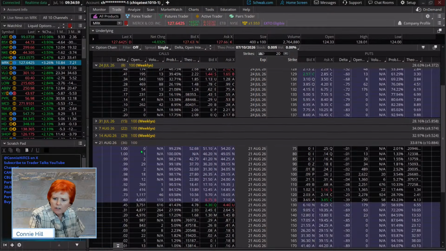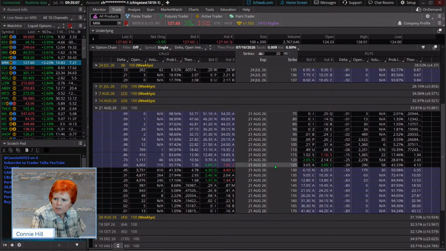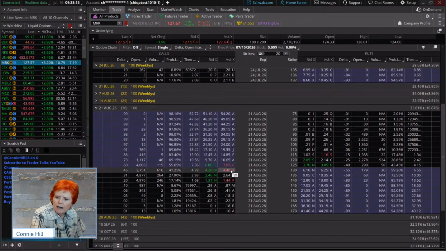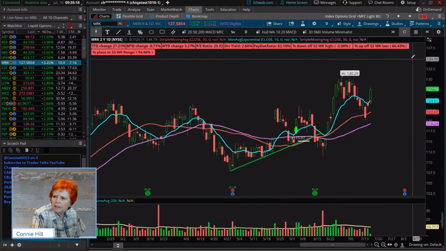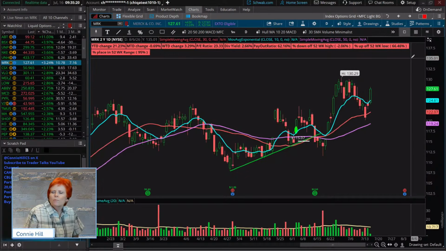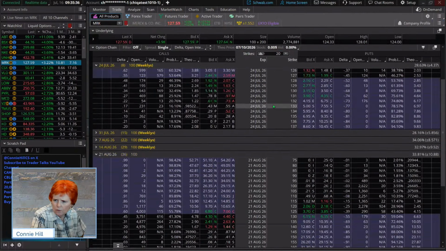In our August longer dated leg, we're looking to maybe go a little out of the money, not a ton. I was looking at doing the 130, and I think that's still the appropriate one. For the stock to get up to, say, 135 would be a pretty decent stretch. If we were going out to September or maybe October instead of August 21, then we might want a further dated option because it would have more time to get there. I think we're okay looking at the 130 on this one. So let's go ahead.